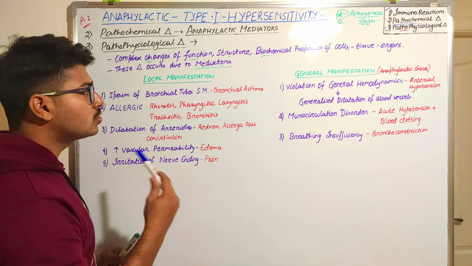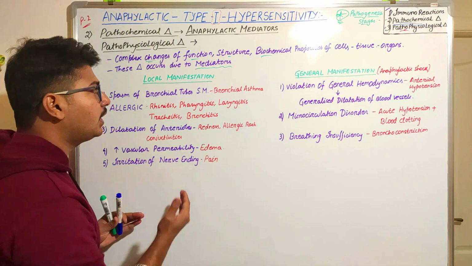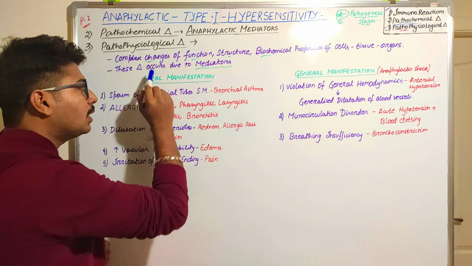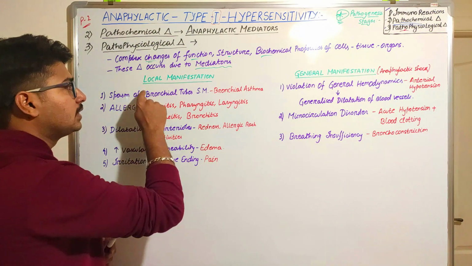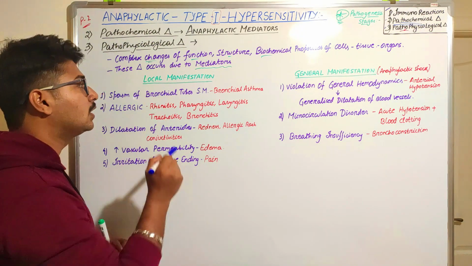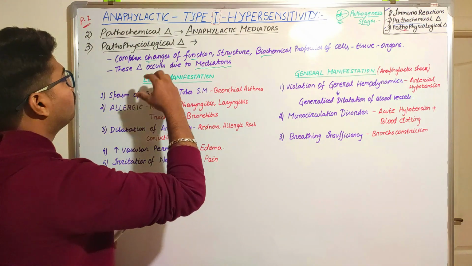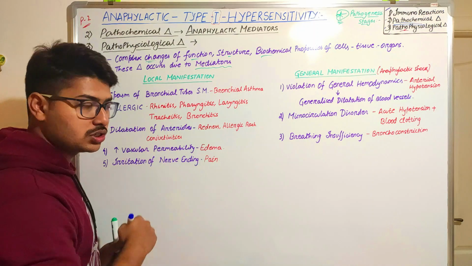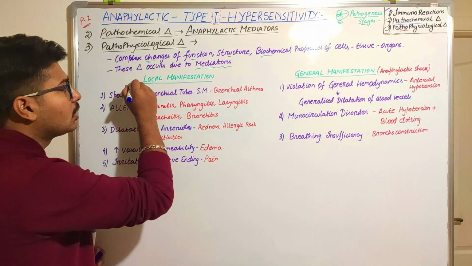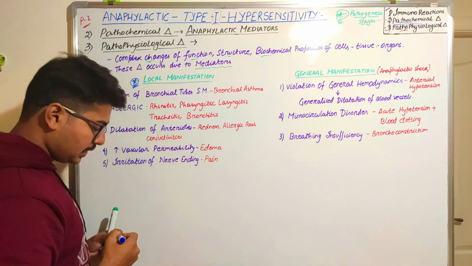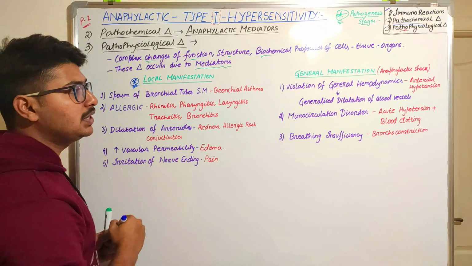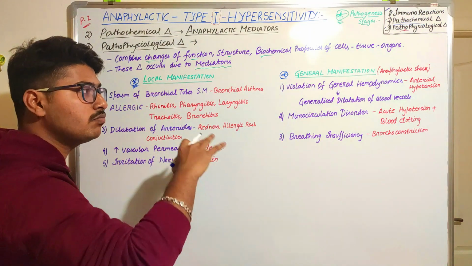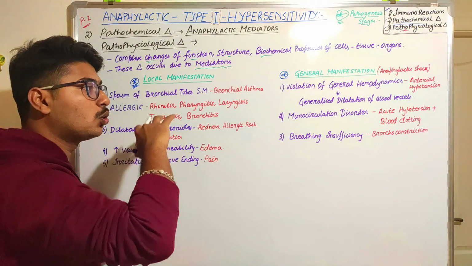The clinical manifestations are divided into local manifestation and general manifestation. Local manifestation means the manifestation will show at the place where the allergen penetrates or tries to cause its effect, and we can see it in a particular region. General manifestation means the manifestation will be present generalized in the total body.